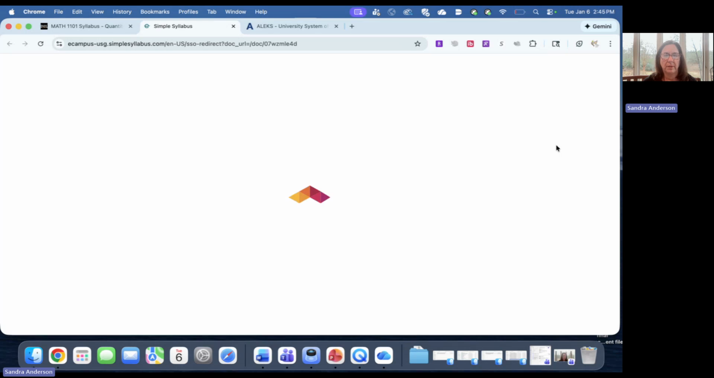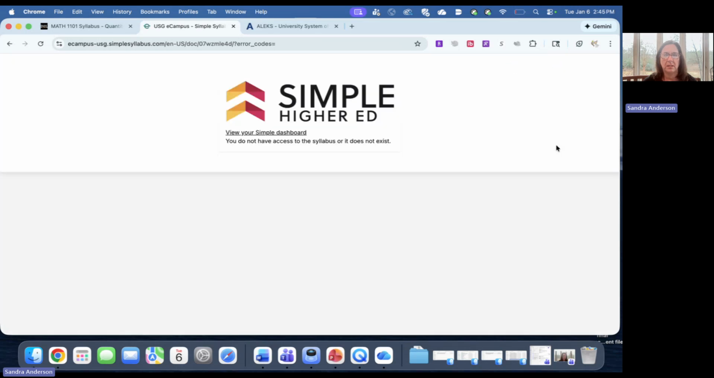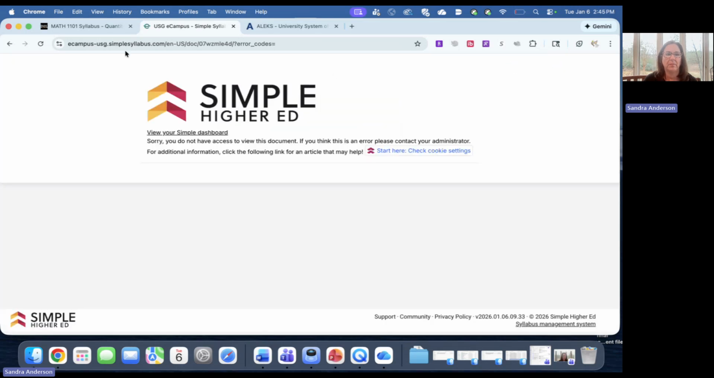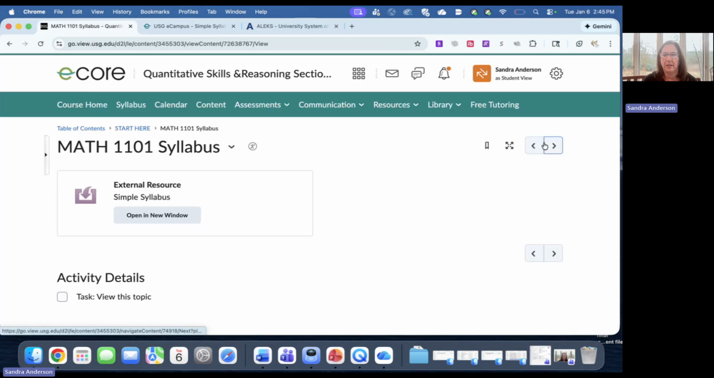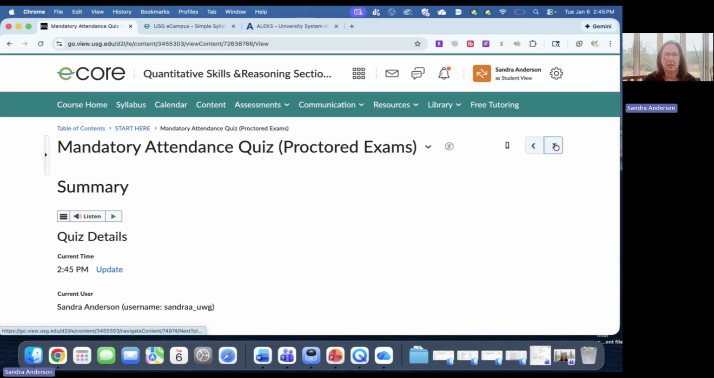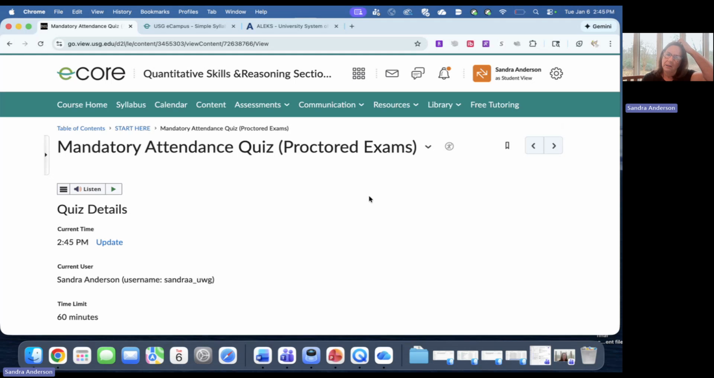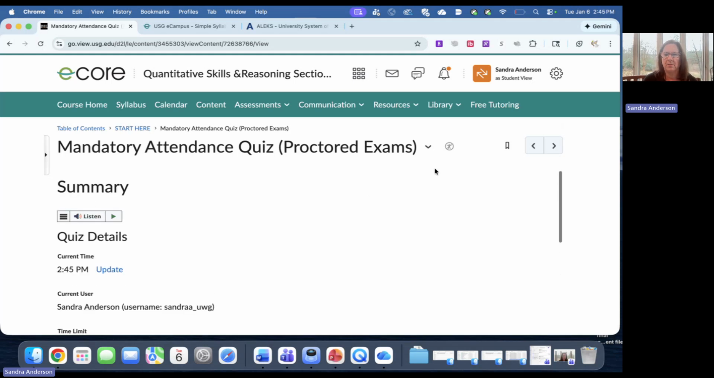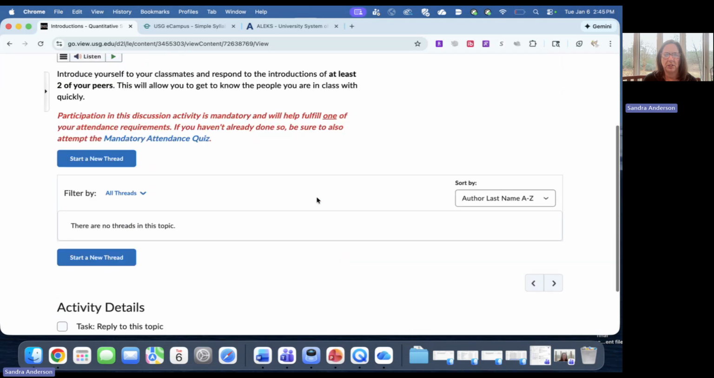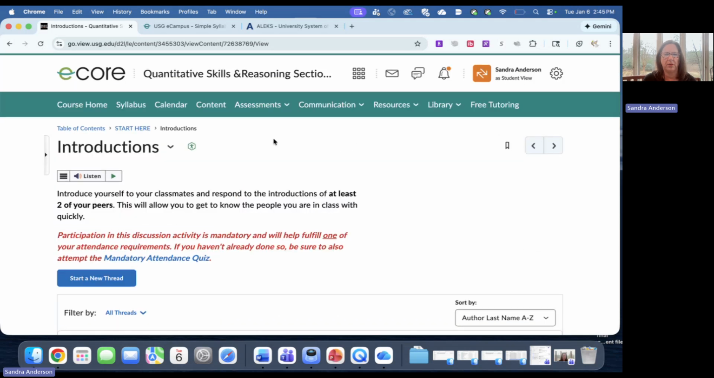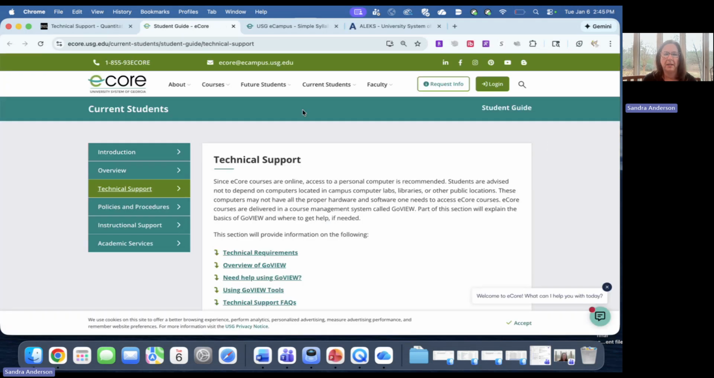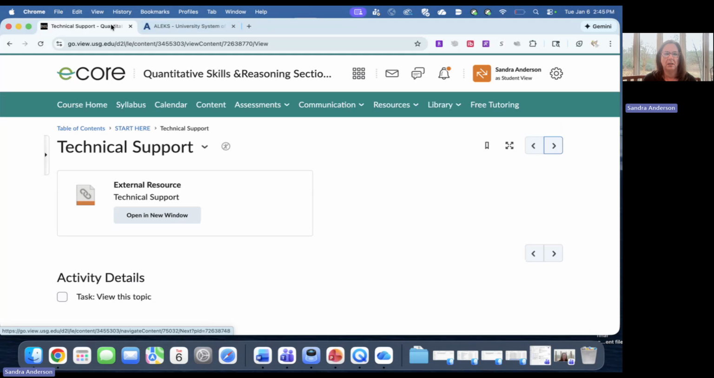If I click the forward button here, it does take me into the syllabus, but that's going to not show us that right now. And there's the mandatory quiz that you'll need to take. And here's the introduction. So if you just continue to walk through, you can see here we're still at the Start Here module. Continue to walk through that. Here's some eCourse support should you need it. And it walks you through everything.